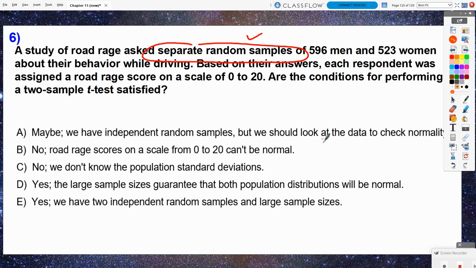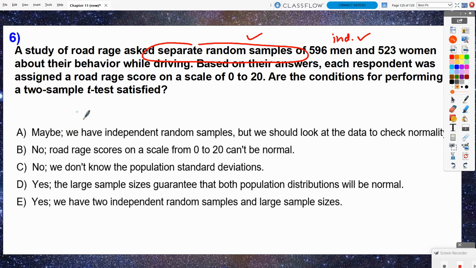What about the independent condition? Can we assume that there are more than 5,960 men and 5,230 women? And I would say that's definitely true. This doesn't make it sound like it's only for one town or a small community. To me, this is acting like it's more on a national scale, or even if it was a state scale, it would be okay. So I think the independent condition is going to be okay. And then the normal condition, well, we have very large sample sizes, so the central limit theorem is going to apply all the way here. So I'm feeling like the answer's got to be yes, right?